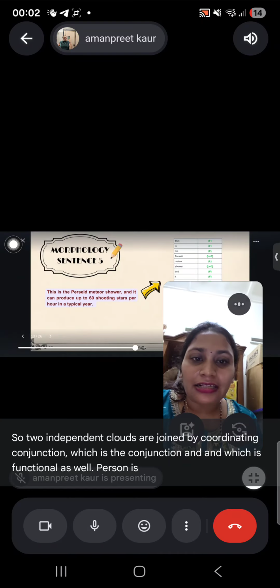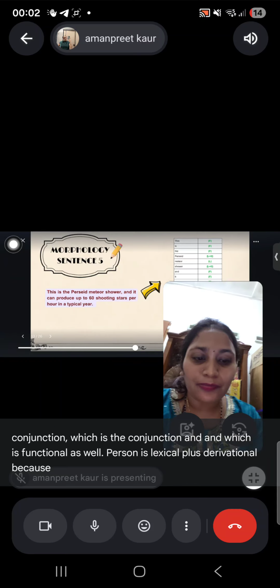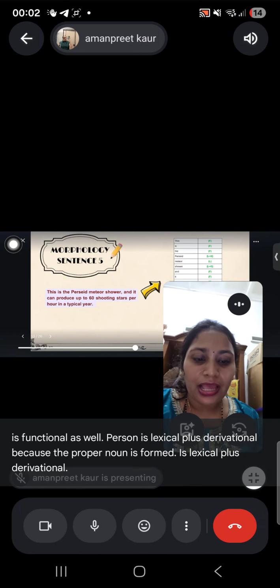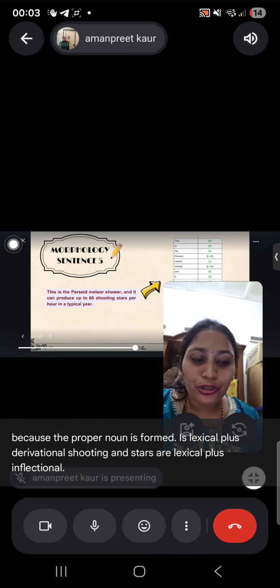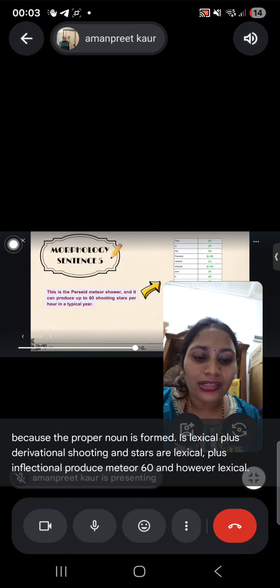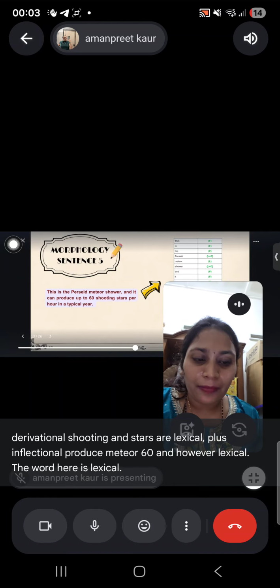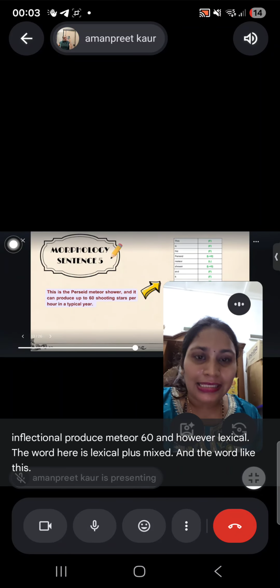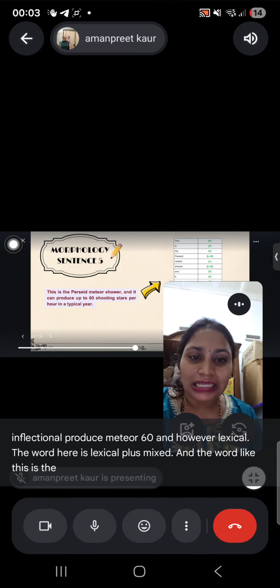Perseid is lexical plus derivational because the proper noun is formed. Shower is lexical plus derivational. Shooting and stars are lexical plus inflectional. Produce, meteor, 60, and hour are lexical. The word year is lexical plus mixed. And words like this, is, the, and, it, can, up to, per, in are functional.